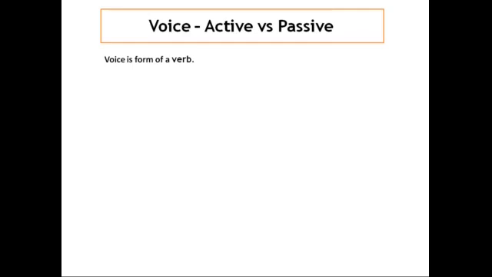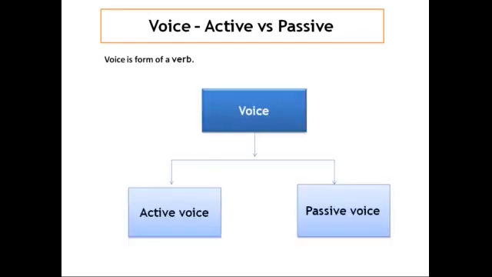Now when we come to voice, all of you know there are 2 voices, active and passive. I think it's very simple. Active voice is where the subject does the action. And passive voice is where the subject is made dull, because the object occupies the place of the subject. Let us have a quick look at changing AV to PV, that means active voice to passive voice. So here are the rules, 5 rules.